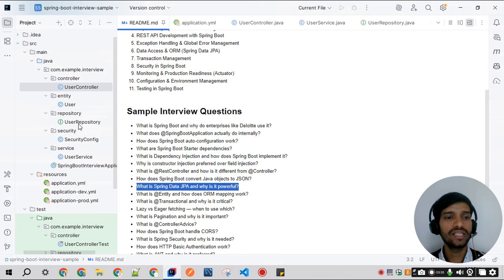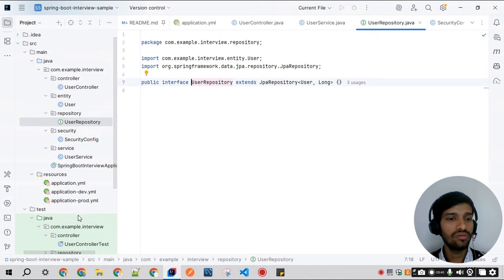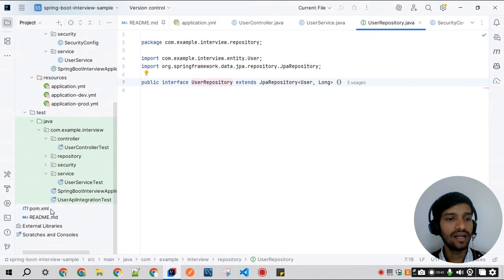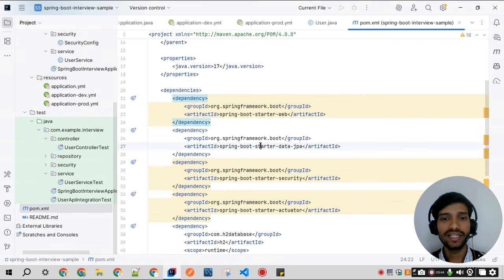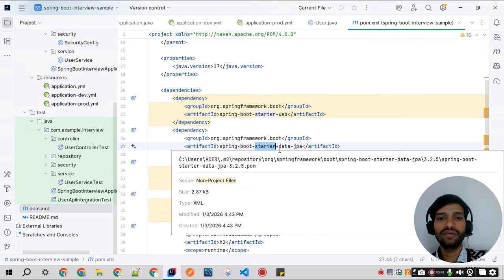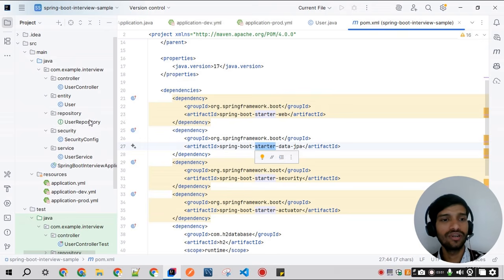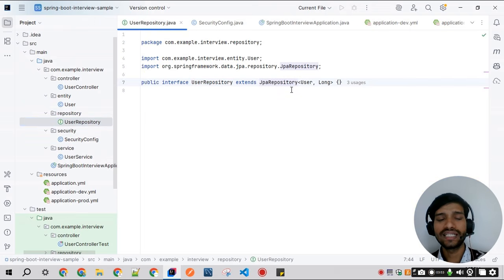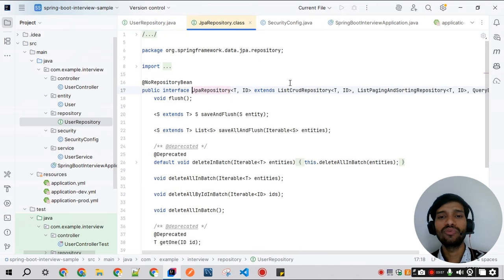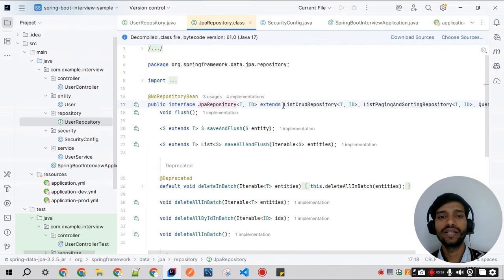So if we see this user repository, before going to it, let me show you this Spring Data JPA dependency we are using. In this repository layer, it is extending the JPA repository, and if you click on it, it extends the CRUD repository, and it has all the default methods like pagination.